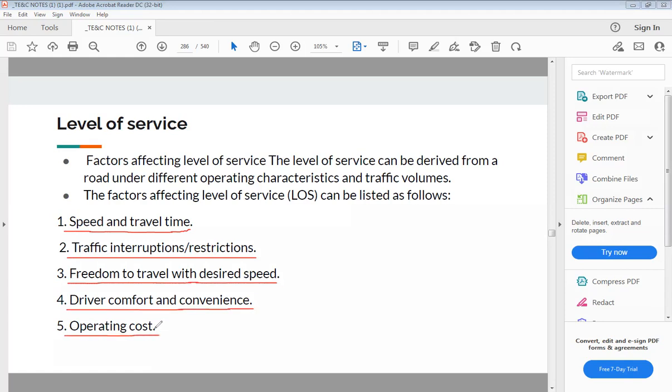And fifth one is the operating cost. So these are the factors which affect the level of service.